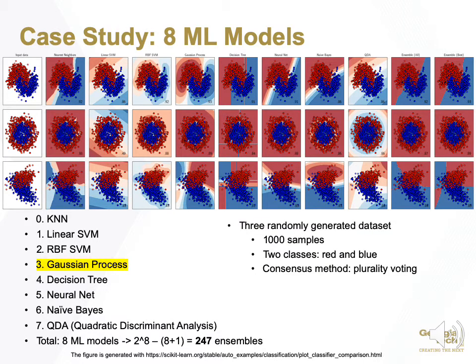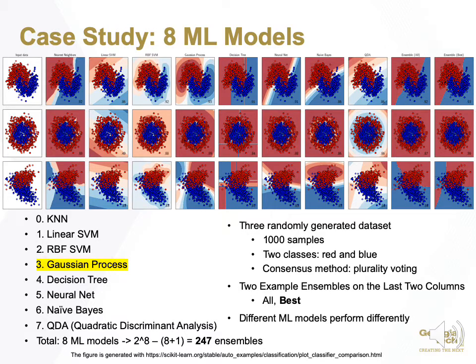Here is the experimental setting. It's a binary classification problem. We also show 2 example ensembles in the last 2 columns. One is the ensemble with all 8 machine learning models, denoted by All, and another one is the best candidate among the total 247 ensembles. We can observe that different machine learning models perform very differently.